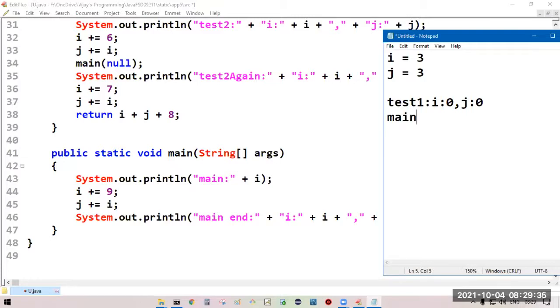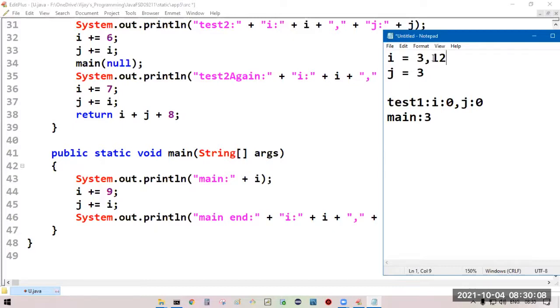Main: current i value, that is 3. Now i is equal to i plus 9. Current i value 3 plus 9, 12. So i will be modified to 12.